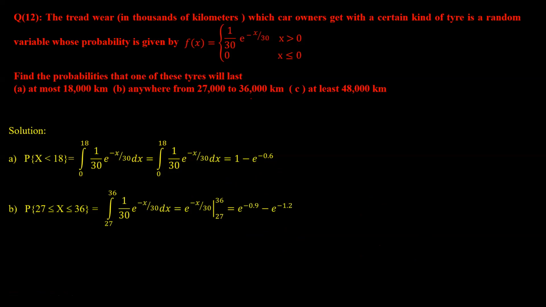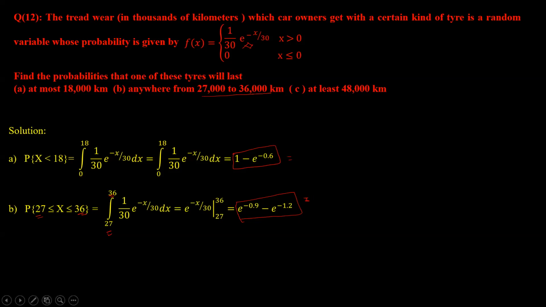Okay, what about 27,000 to 36,000? It will be between 27 to 36 of the given PDF. So again integrate, and you will get the probability. I have written it in terms of e only. If you want, you can write it in terms of values, whatever value you get here.